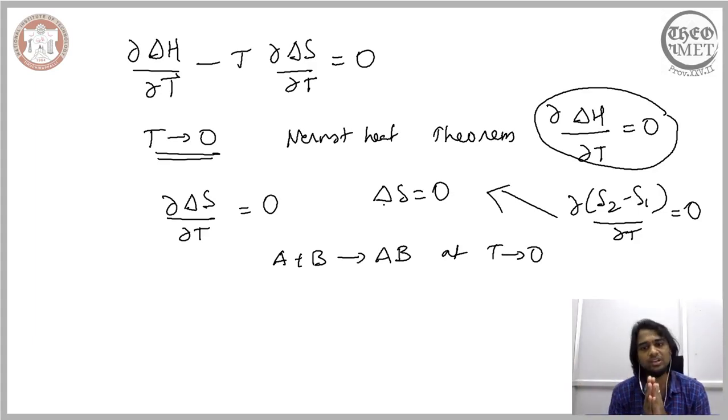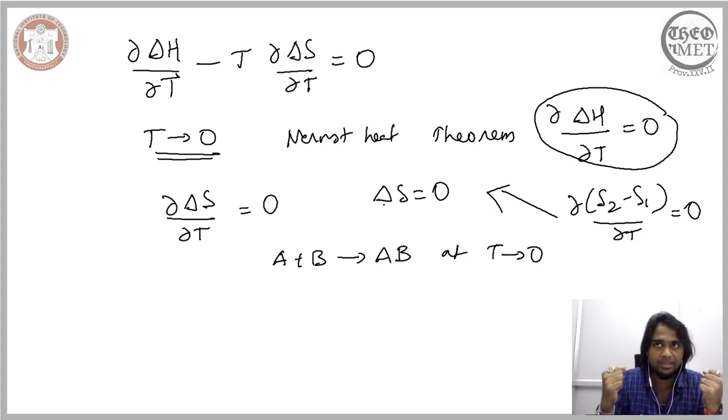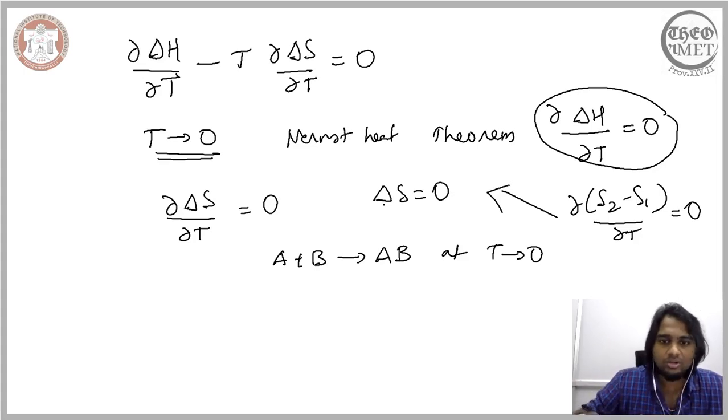We will restrict ourselves in this derivation to solid systems. So we have two pure solid metals, element A and element B, reacting to give us a metal AB, an alloy AB.